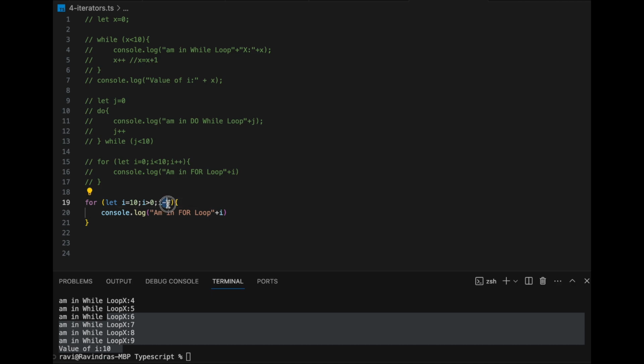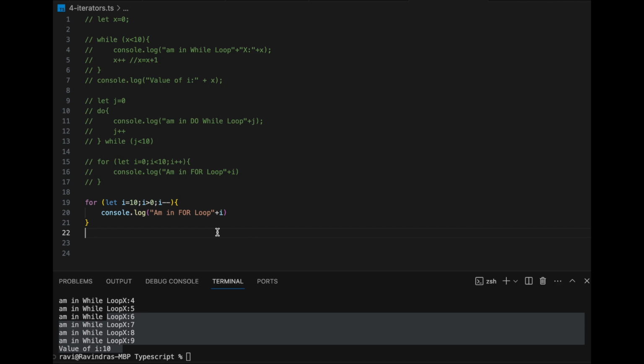Then I am putting i minus minus instead of i plus plus. Here I am using i minus minus. That means i is equal to i minus 1. 10 becomes 10 minus 1, 9. i is replaced with 9. Next loop, 9 minus 1, 8. i is replaced with 8. Like that it will keep on doing. And by the time it comes to 0, is 0 greater than 0? No, it is equal to 0. That means this condition is false. Immediately it will exit. This condition is just like the if condition which we learned in our if conditions video, right? So it will print this.